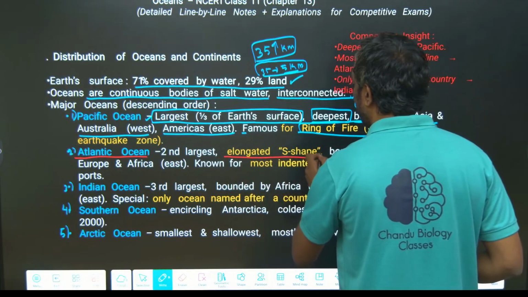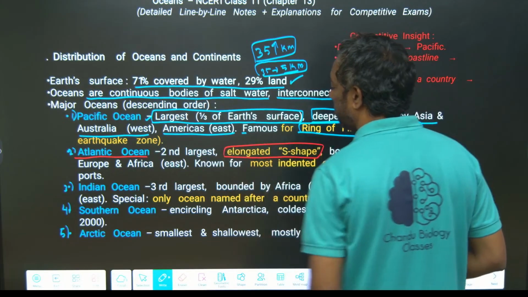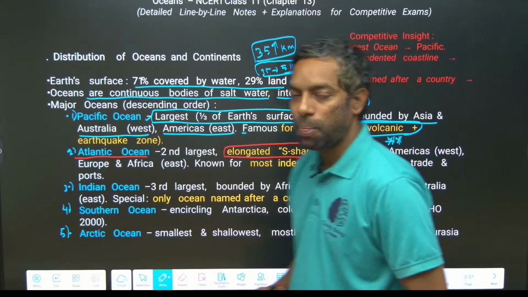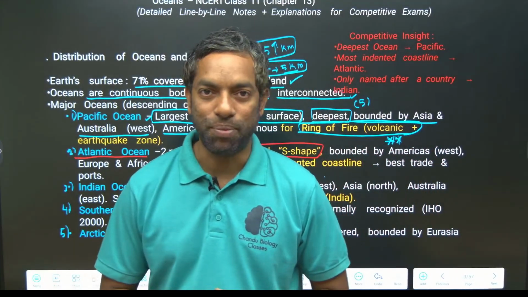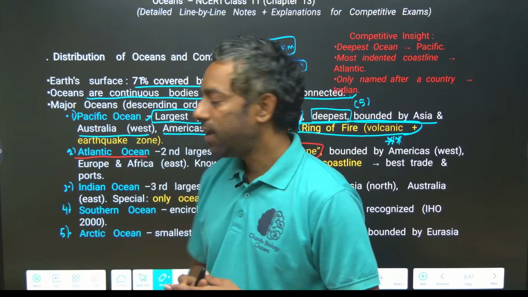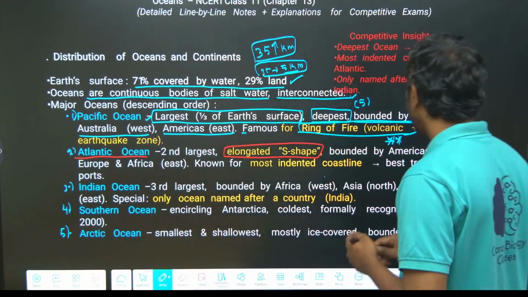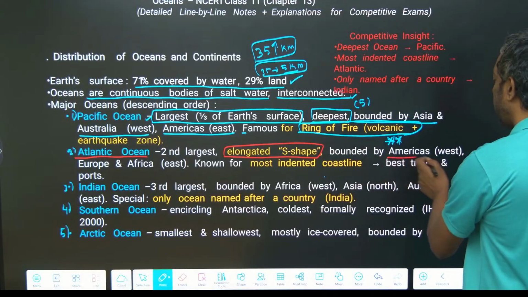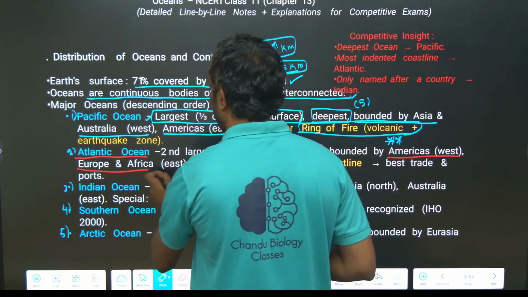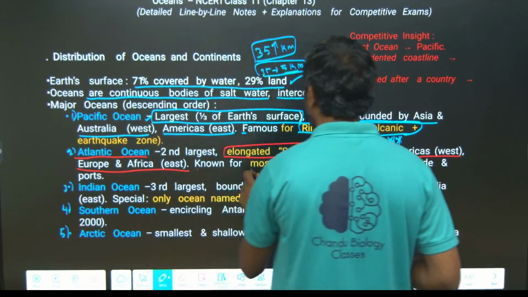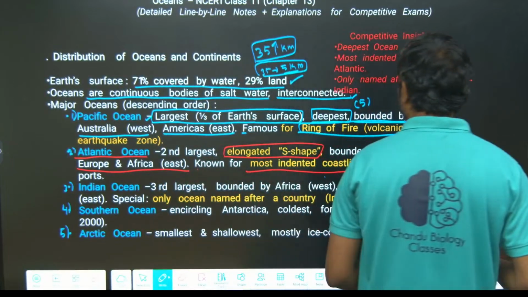Elongated S shape is the keyword. Which of the following oceans is S shaped? S shape is the Atlantic Ocean, guys. It is bounded by America on the west and Europe and Africa on the east, known for the most indented coastline.